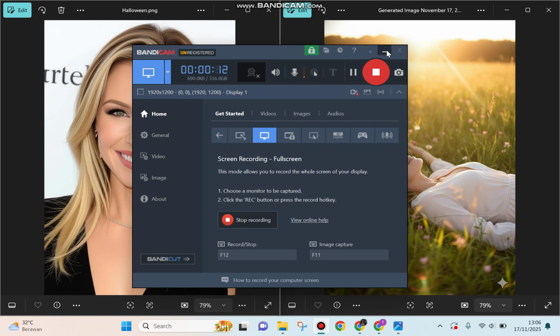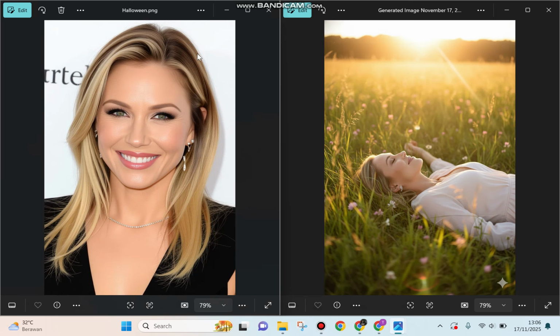So this time I'd like to share with you how to transform this photo into this ethereal and beautiful meadow scene, or the meadow pose. As you can see, on the left side will be the picture of the photography, let's say when you are on the red carpet, and after using the special prompt, this picture can be totally transformed into this pose. It's like laying down on the beautiful meadow during the sunrise. How to create this transformation? It is very simple. So without any further ado, let's get into the tutorial.